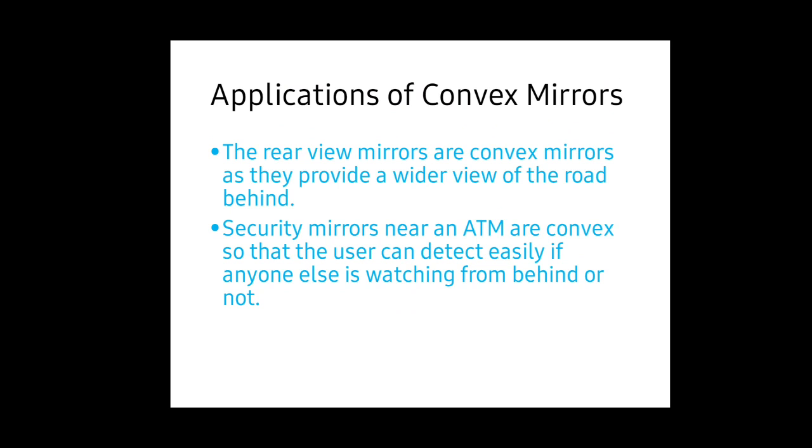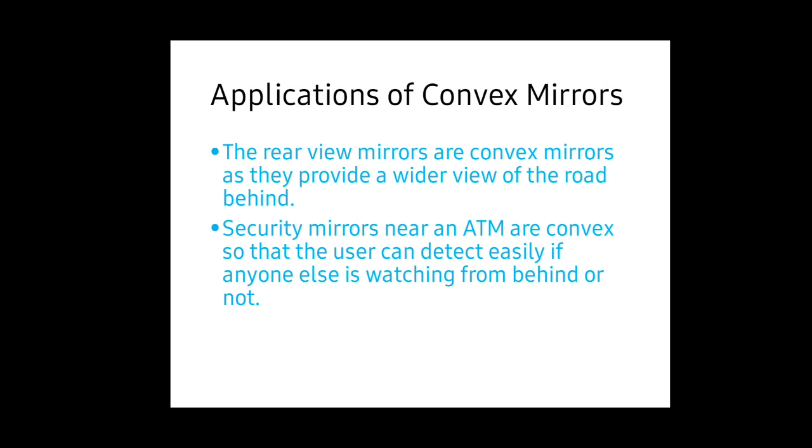And what are the applications of it? The rear view mirrors are convex mirrors, as they provide a wider view of the road behind. And security mirrors near an ATM are convex, so that the user can easily detect if anyone else is watching from behind or not. And even this kind of convex mirror is used on hill roads.